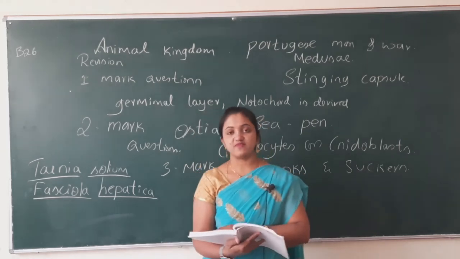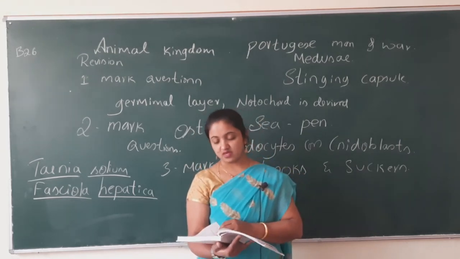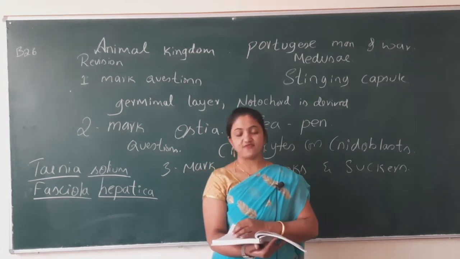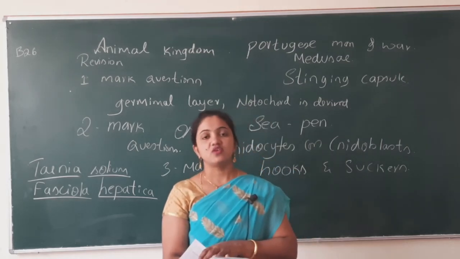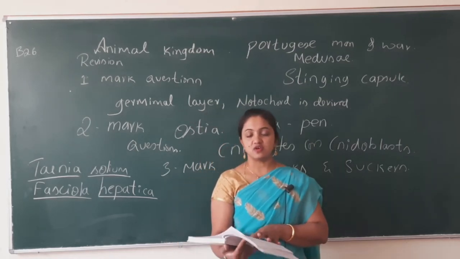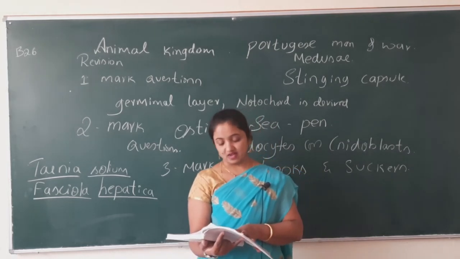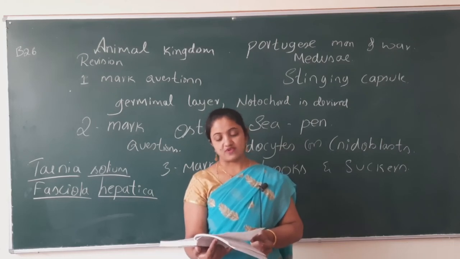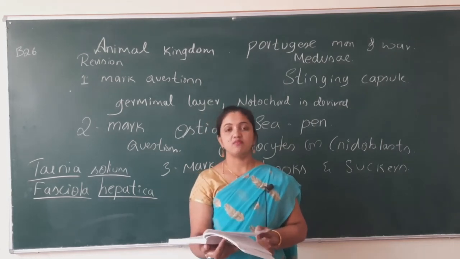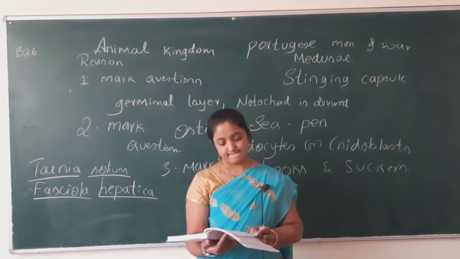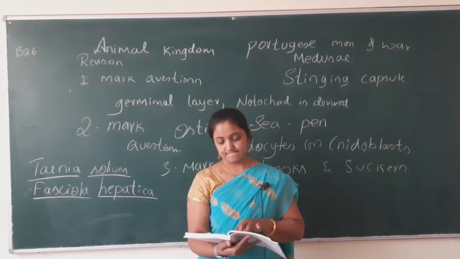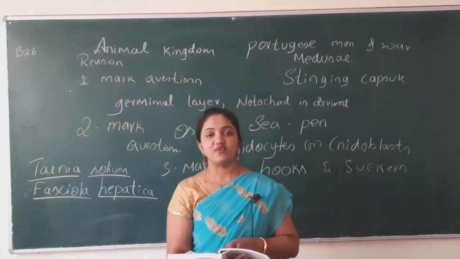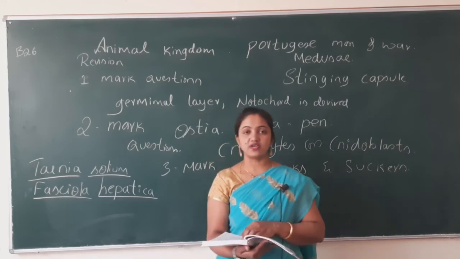So next, 5-mark questions carrying 5 marks. Bring out the general characters of phylum Platyhelminthes. You have to write the characteristic features of phylum Platyhelminthes. Write the general characters of phylum Mollusca. Mention any 5 fundamental characters of chordata.